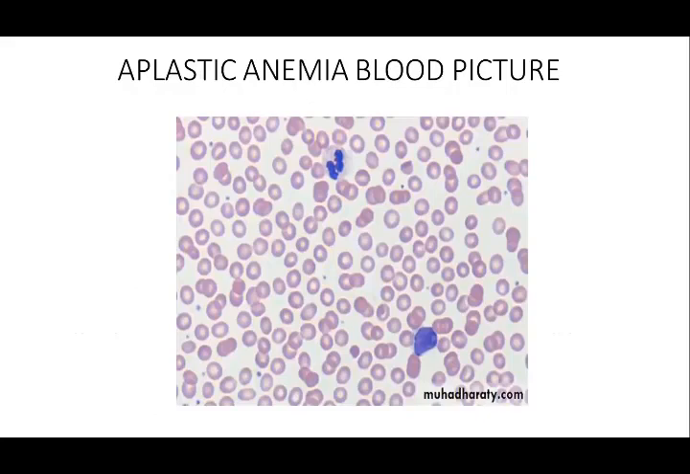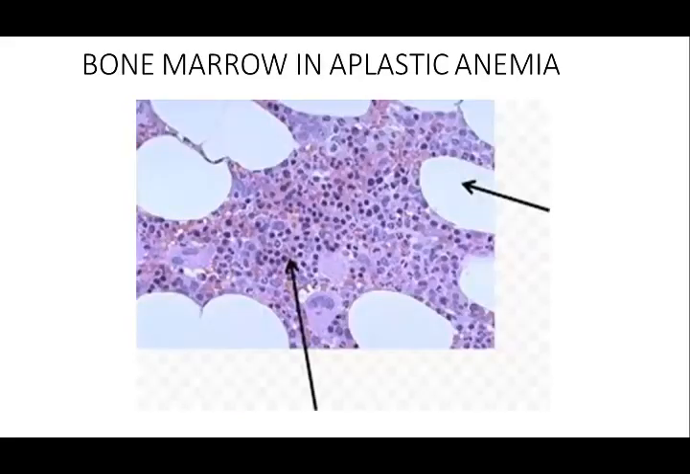Now, this is the aplastic anemia blood picture. You can see very few neutrophils in this. And this is bone marrow in aplastic anemia. These empty spaces are actually bone marrow replaced by fat.